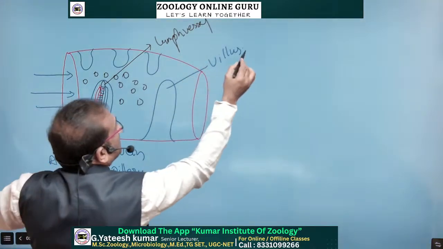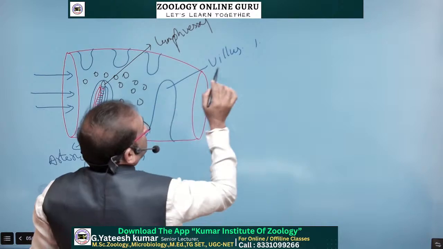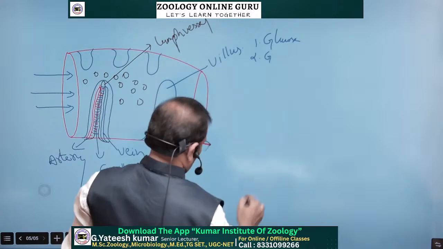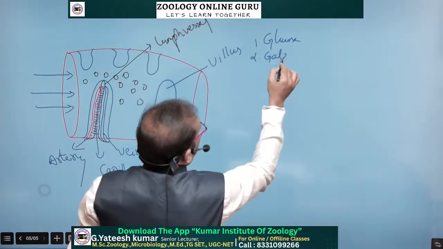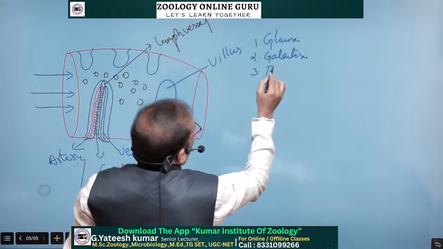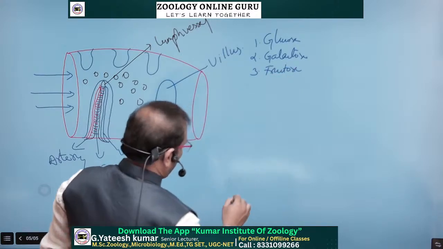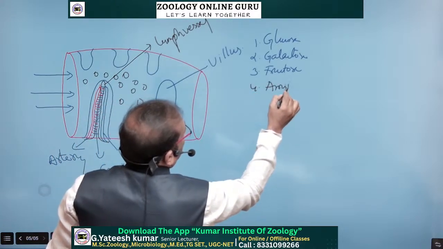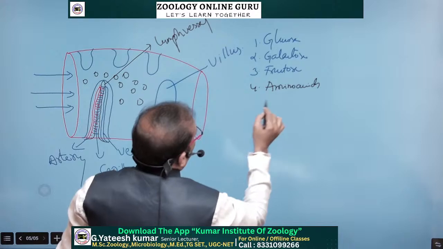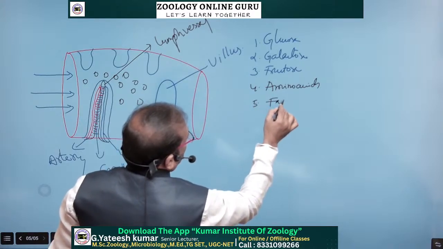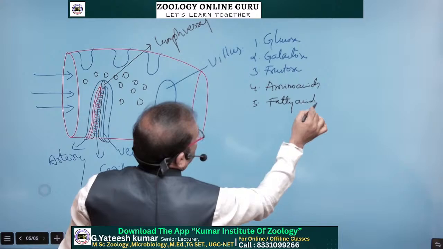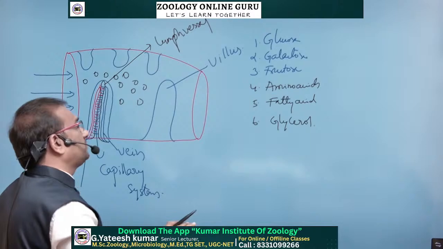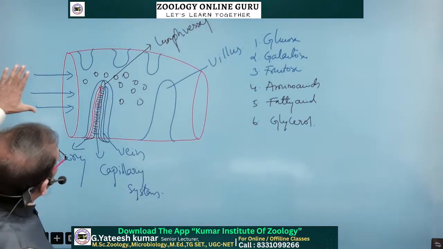What food materials do we have in the digested food? As we discussed already: glucose, fructose, galactose, from the digestion of carbohydrates. The fourth one, amino acids, the fifth one, fatty acids, and the sixth one, glycerol. These are the digested food materials. They enter the lumen. This is the lumen.